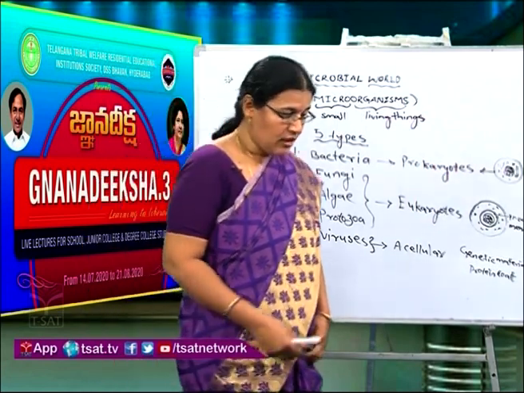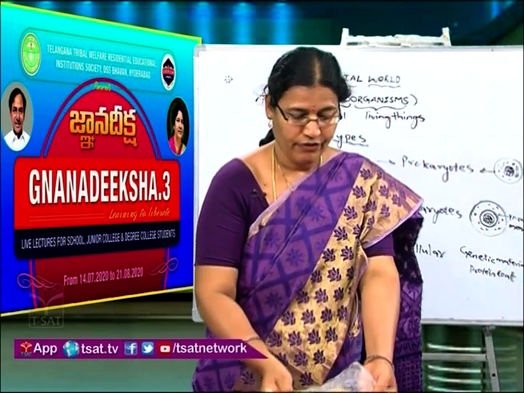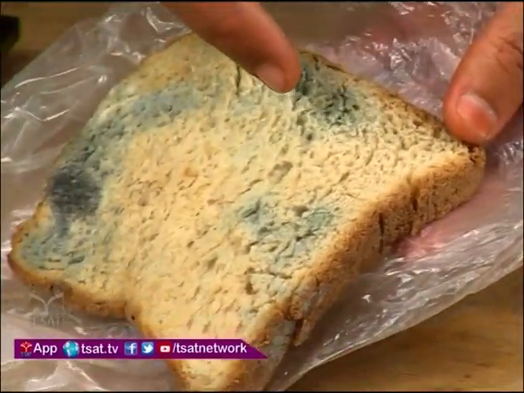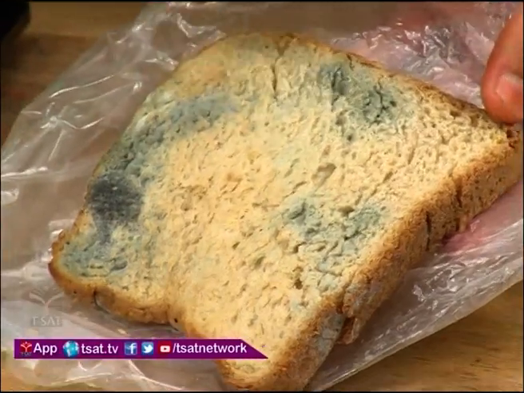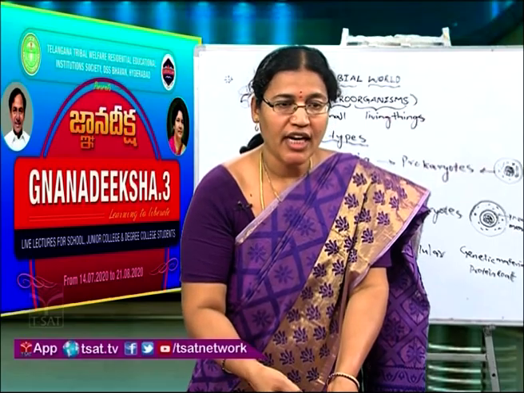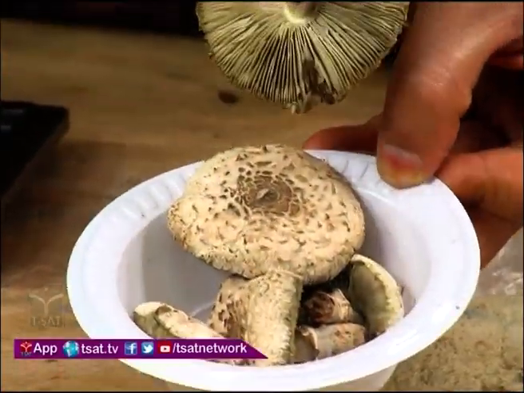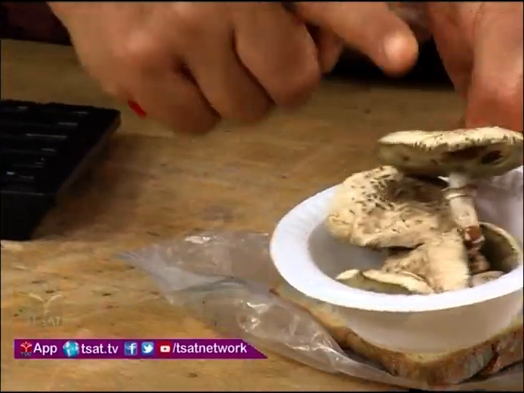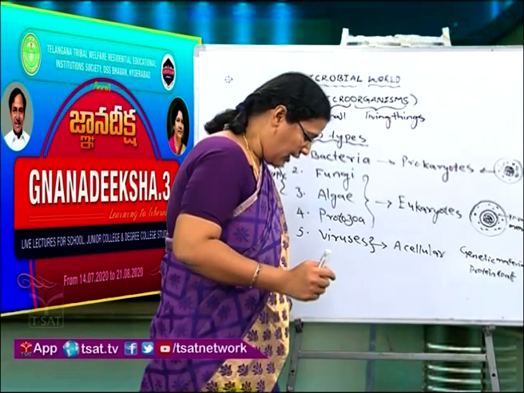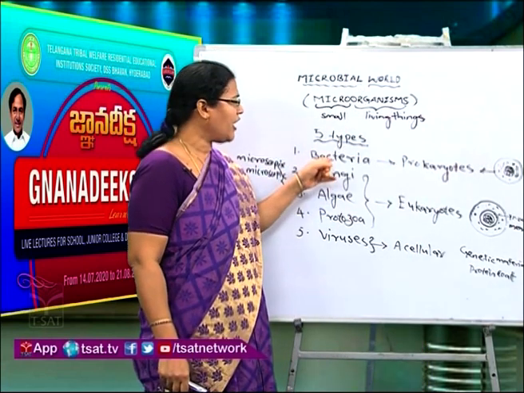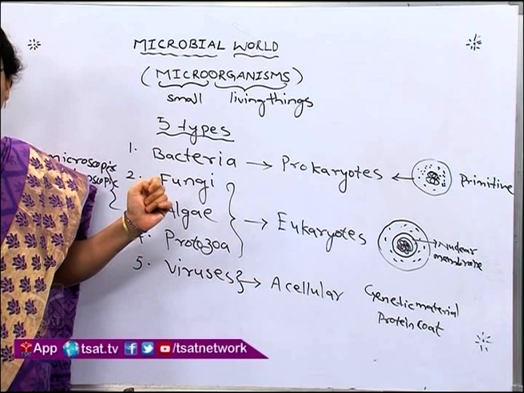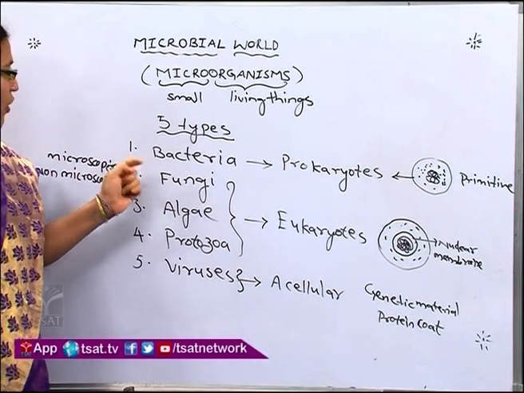See here, this is fungi, bread mold. We cannot see the structure of this fungi with our naked eye, but here we have one more fungi. The structure of this fungi we can see with our naked eye. This is macroscopic and this is microscopic fungi. And fungi cannot prepare their food. Bacteria also cannot prepare their food. And fungi follow the saprophytic or parasitic mode of nutrition. Okay.